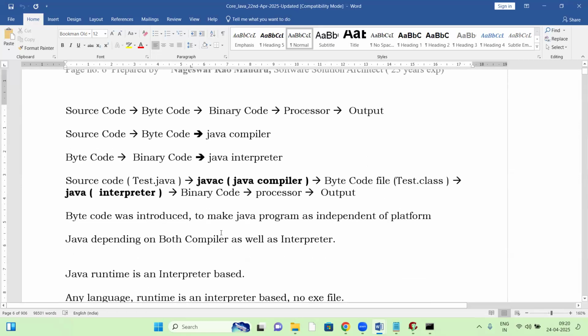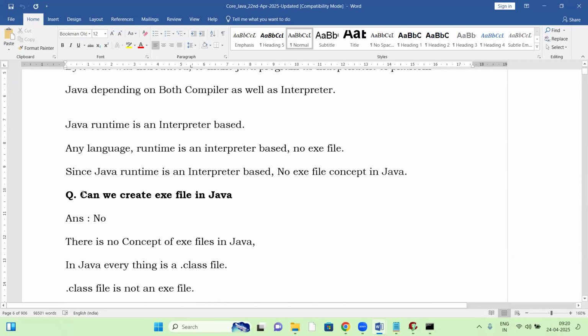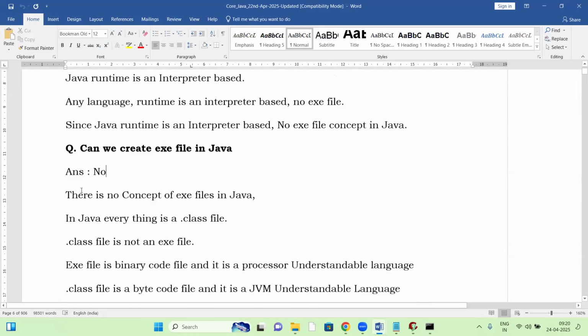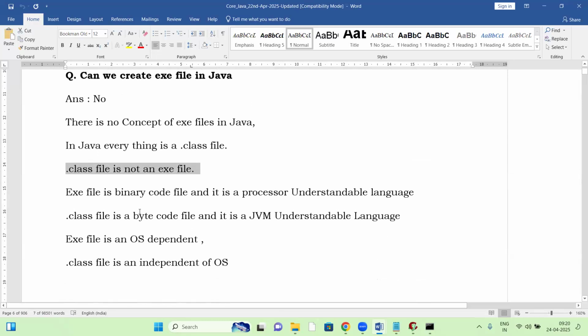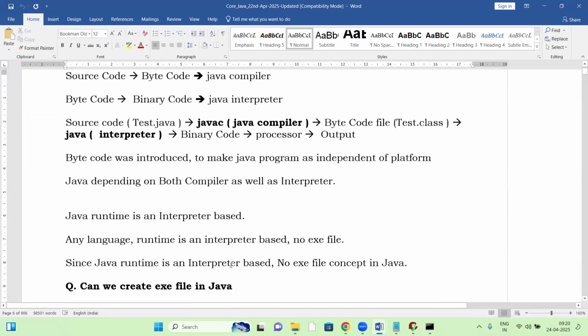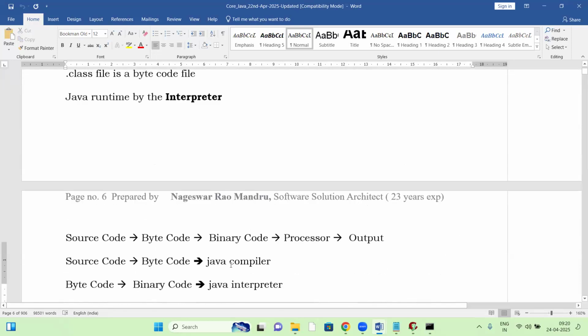So this is today's topic. Can we create an exe file in Java? No, there is no concept of an exe file in Java. In Java, everything is a dot class file. A dot class file is not an exe file. An exe file is a binary code file, a processor understandable language. A dot class file is a bytecode file, which is JVM understandable. An exe file is OS or platform dependent. A dot class file is independent of OS. So this is about today's session topics.